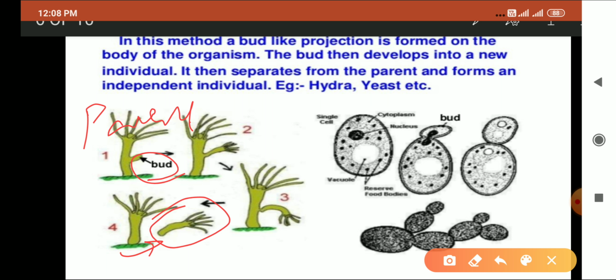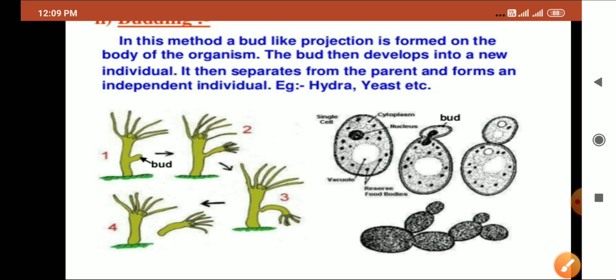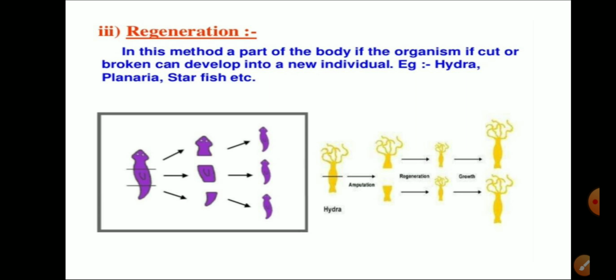There is another example of budding, which is yeast. In the yeast, a small bud develops over the body of the parent organism and it detaches on maturation from the parent organism. Now the third method is regeneration.